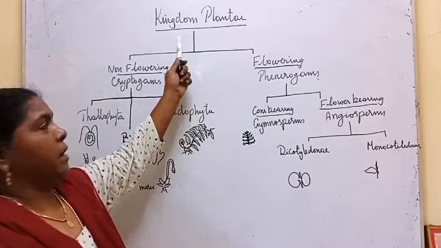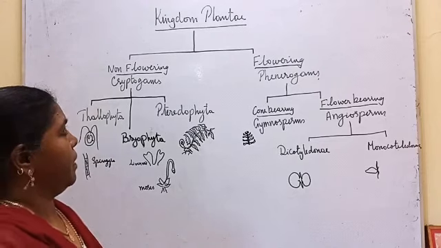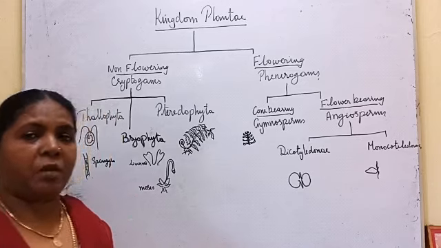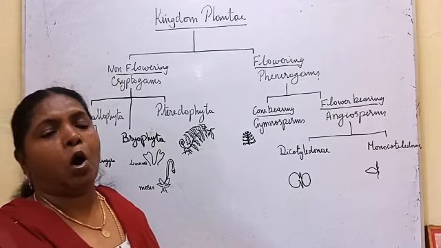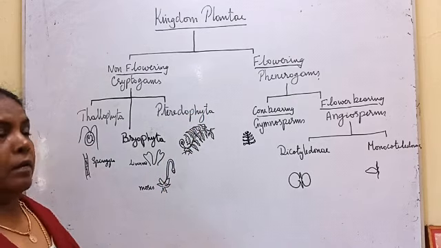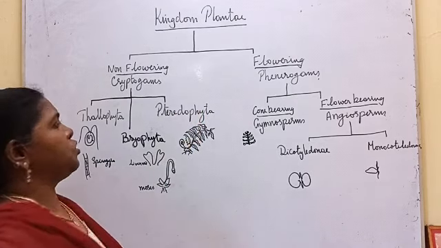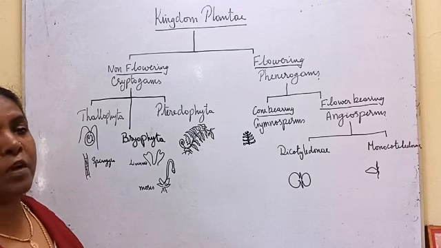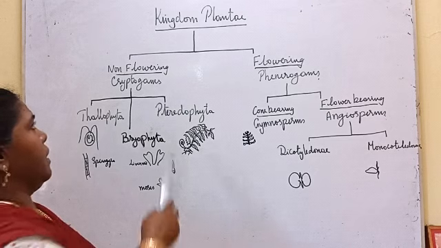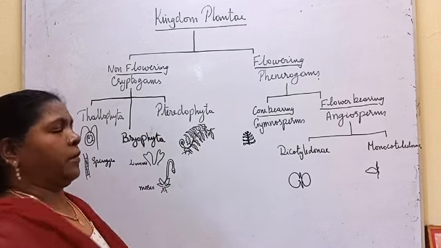Next, kingdom Plantae. Kingdom Plantae includes all the plants, all the organisms which can prepare their own food. All autotrophs will come under kingdom Plantae. This kingdom Plantae is divided into two categories on the basis of the production of flowers. On the basis of reproduction: non-flowering and flowering.